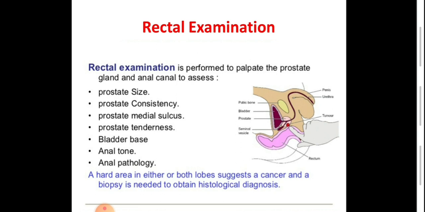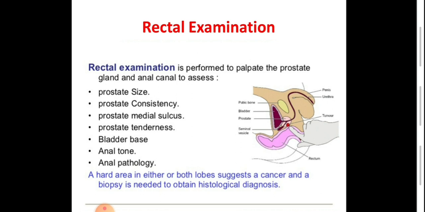If there is a mass within the bladder, there may be adhesion and fixation of the mass or bladder to the rectal wall. Anal tone is also examined in patients with neuropathic bladder to see if there is underlying neuropathic disease. Anal pathologies, as we said: any fissure, pile, fistula, and others.